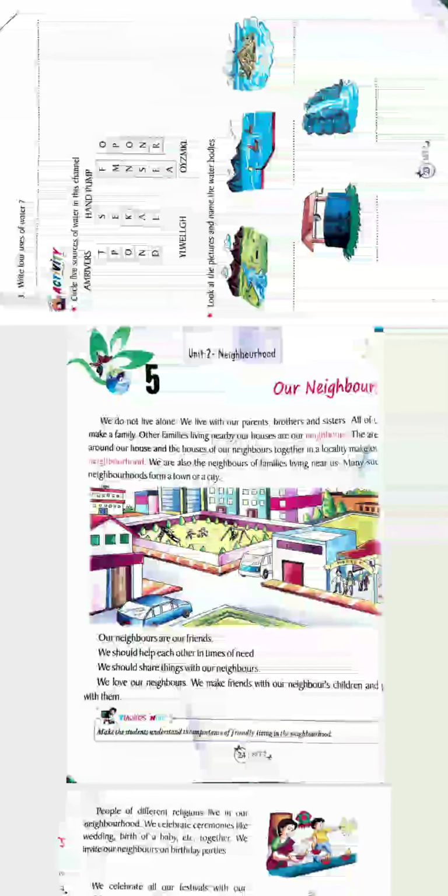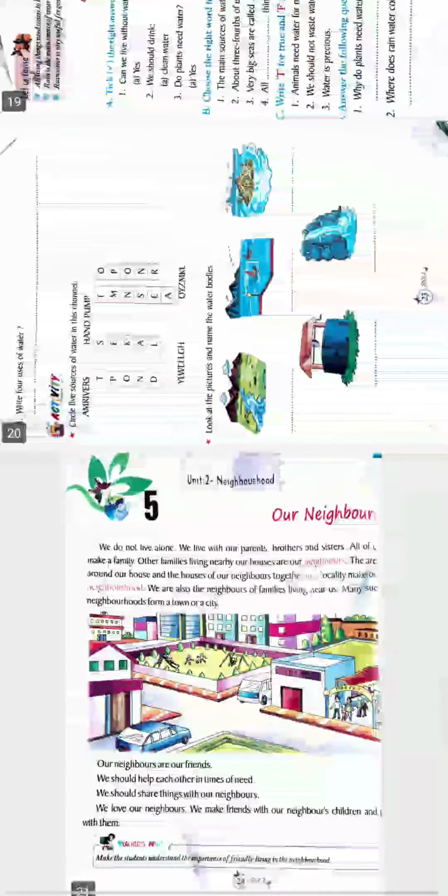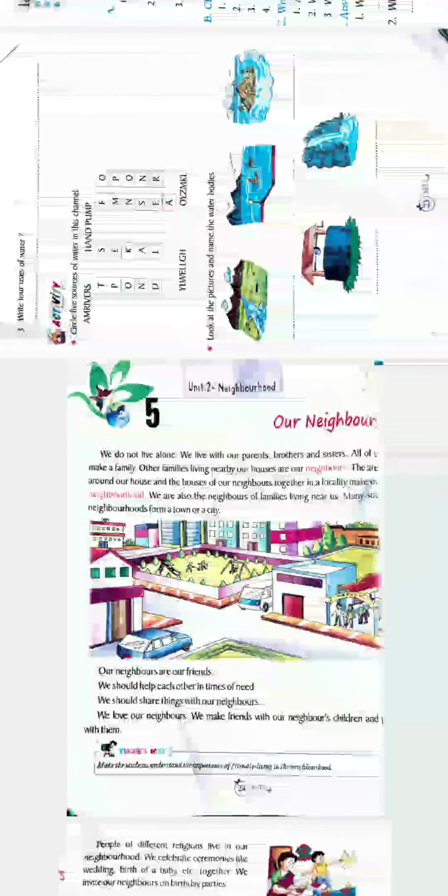Rain too. You can just encircle 5 sources of water from the channels given over there. You can do this in your book itself, but A, B, C, D you have to do in your social study copy. The rest you can do in your book.